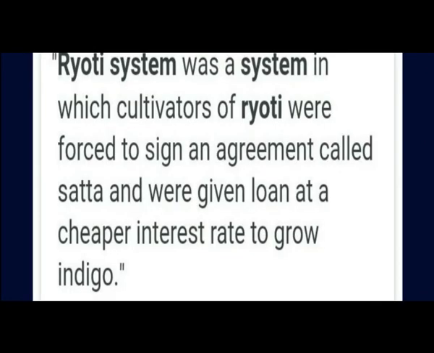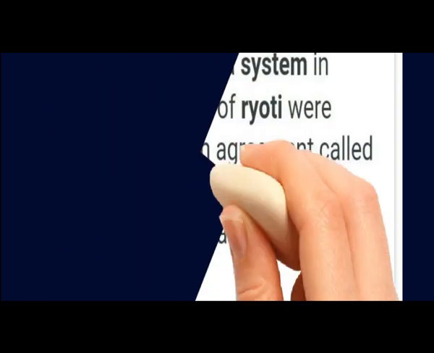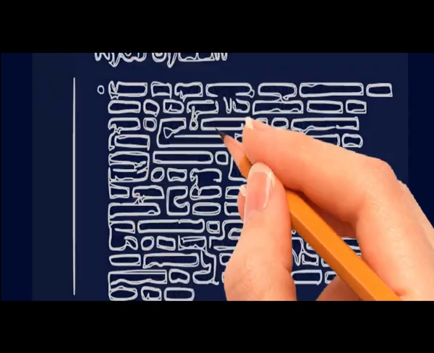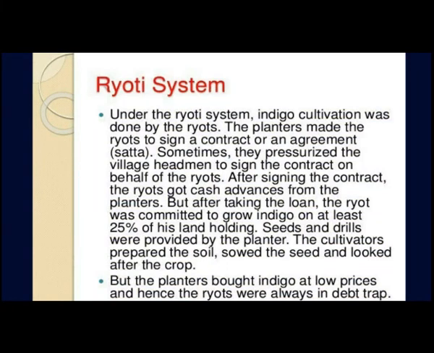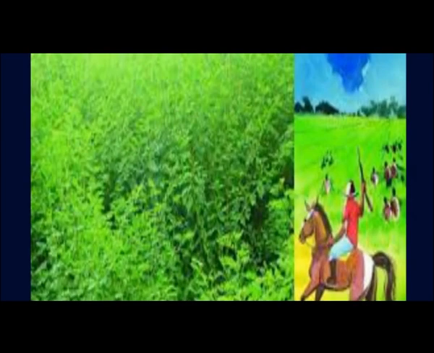Under the royalty system, the planters forced the ryots, that is peasants, to sign an agreement or a contract. Those who signed the contract got cash advances from the planters at low rates of interest to produce indigo. But the loan terms insisted that the ryot cultivate indigo on at least 25% of the area under his holding. The planters provided the drill and the seed. The cultivators prepared the soil, sowed the seed and took care of the crop. The planters forced the farmers to grow indigo on the best soil.